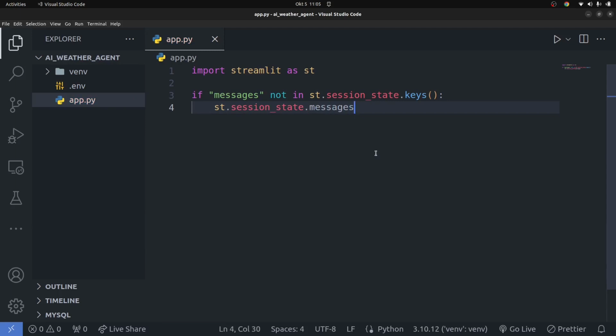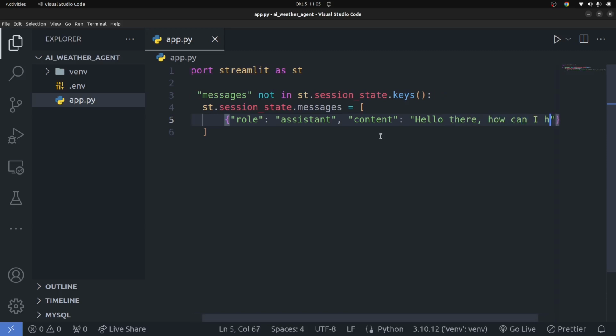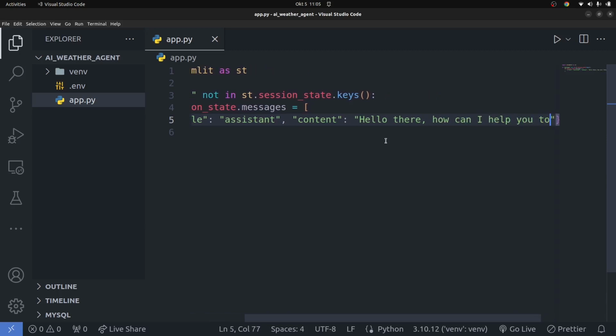You're going to create that key messages, and it equals a list of messages. Initially you're going to have a message in here. I'm going to say role, and this is the first message that you see whenever you go onto our Streamlit application. The role is going to be assistant, and then finally it's going to have content, which is basically what you want to say. The content is going to say, "Hello there, how can I help you today?" Something like that, and very exciting. Okay, so that's basically it.